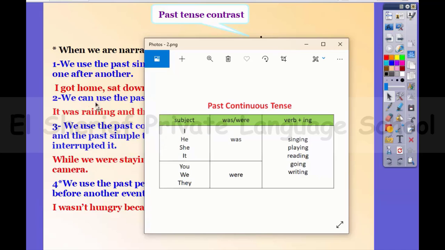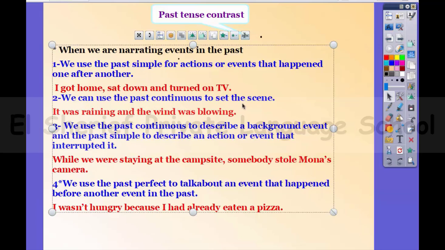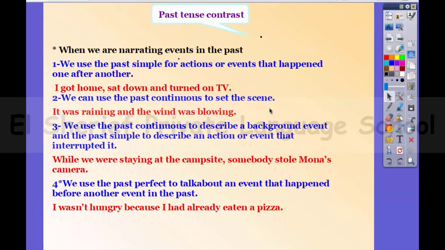So here we can use the past continuous to set the scene. What do I mean by this? Take this example here. Okay, so Ahmed, my friend, and I had a conversation at the park yesterday. At this time, it was raining and the birds were singing. So this past continuous tense, the birds were singing. This is the background for this conversation that happened between Ahmed, my friend, and I. So here it was raining and the wind was blowing.